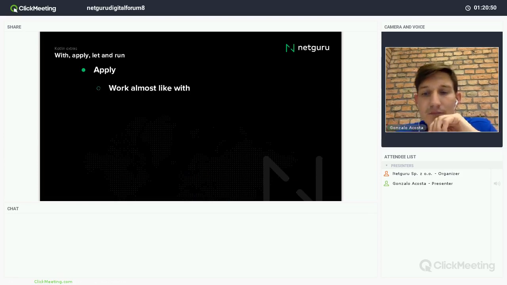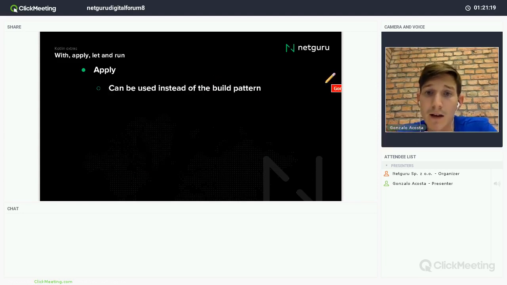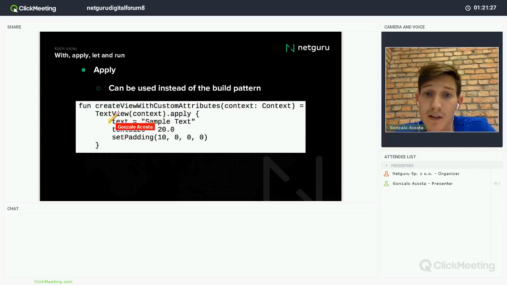Then we have apply, which works really similar to with. The only difference is that it also returns the object. For example, here I don't have to write return because it will return the object automatically. So I can write this StringBuilder.apply and work as if I'm inside the object. I can append on this StringBuilder and then call toString, and it will return this object. It can be used instead of the builder pattern. For example, if I have a TextView and I'm applying a lot of things inside the object and then returning the object, right? This will return the object.